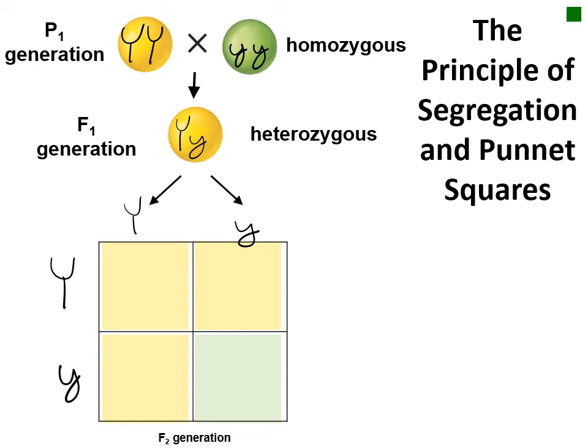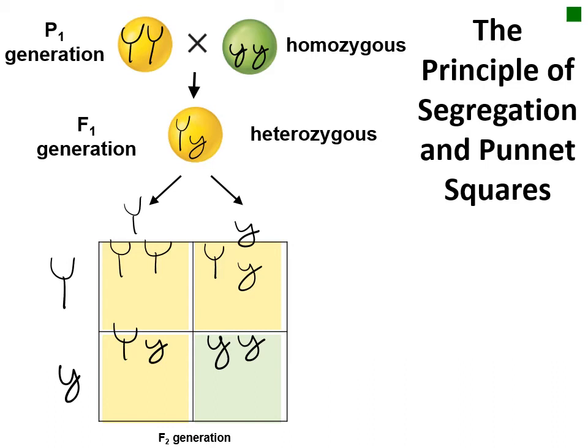If the male gamete with the capital Y fertilizes the female gamete with the capital Y, then the zygote will have the genotype yellow, yellow. But if that gamete instead fertilized the female gamete with the green allele, then our zygote would have the genotype capital Y, lowercase y. Alternatively, the male gamete with the green allele could do the fertilization. In that case, we would have a chance for a heterozygote zygote or a homozygous recessive zygote.